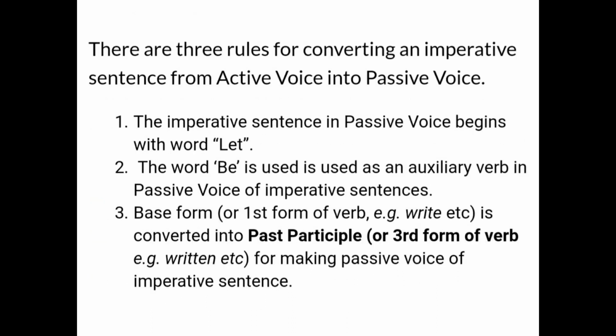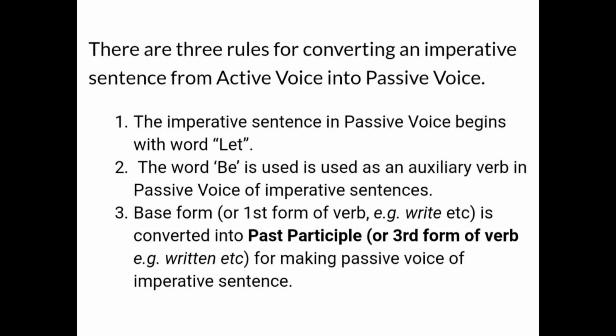So there are 3 rules for converting an imperative sentence from active voice into passive voice. First one, the imperative sentence in passive voice begins with the word let. Then the word be is used as an auxiliary verb in the passive voice of imperative sentences.